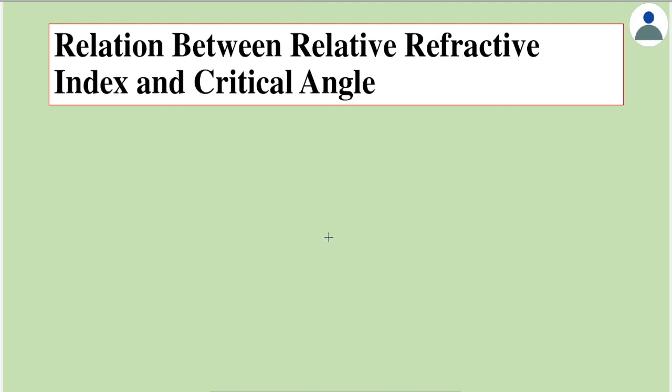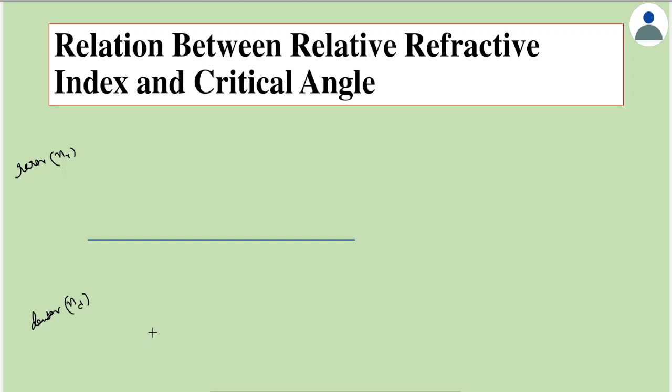Next topic is the relation between relative refractive index and critical angle. To understand this, we will consider an interface, and let us take two different mediums. Let this be the rarer medium whose refractive index is given as n suffix r, and let this be the denser medium whose refractive index is given as n suffix d.